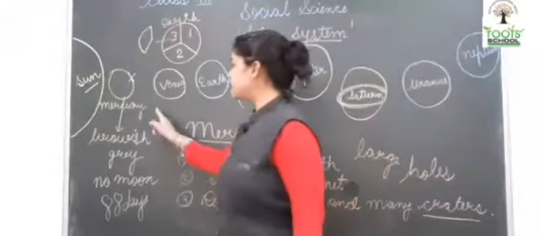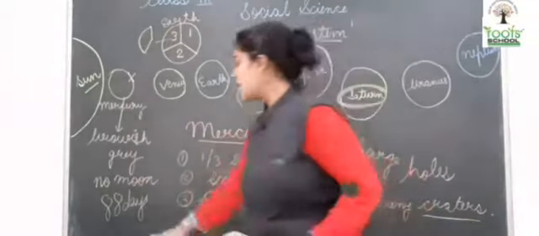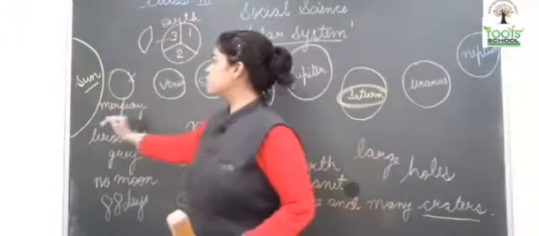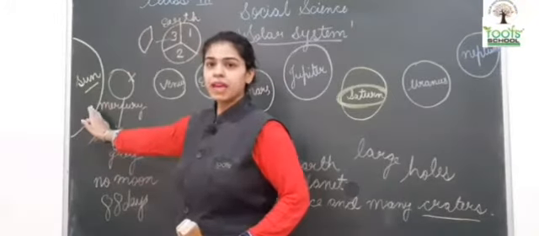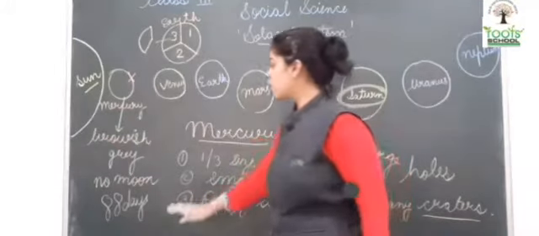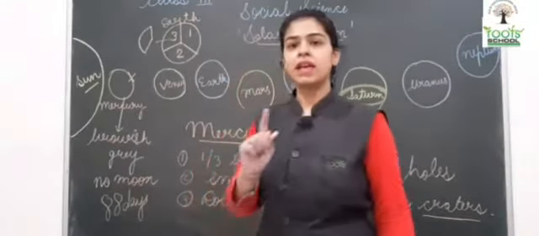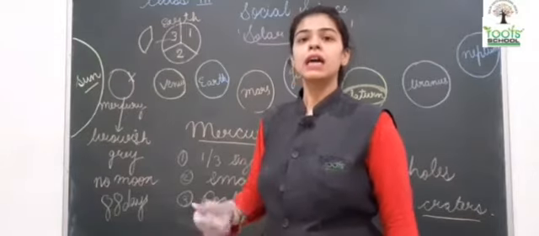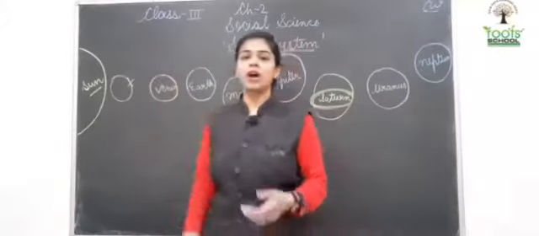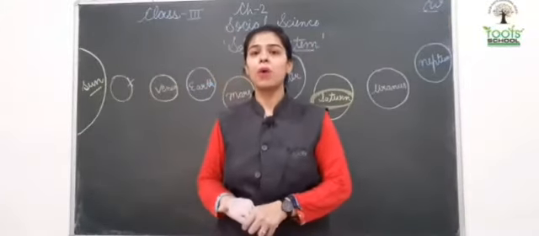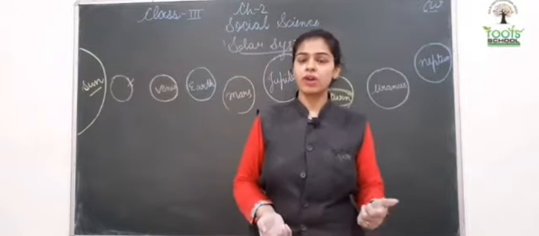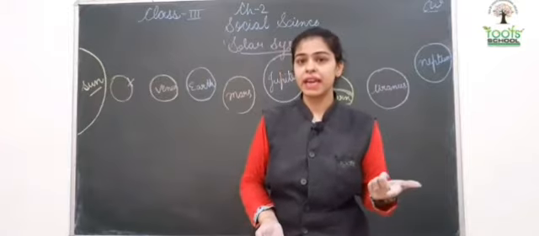So Mercury completes one revolution around the sun in 88 days because the distance is less. क्योंकि if you see, Mercury sun के कितना पास है ना, but Earth is farther than Mercury. Okay, so it takes 88 days. That means 88 days में one revolution Mercury का complete हो जाता है. Now life is not present, or life does not exist, on Mercury. Why? This is so because Mercury का surface is very rocky. Also it has many craters.